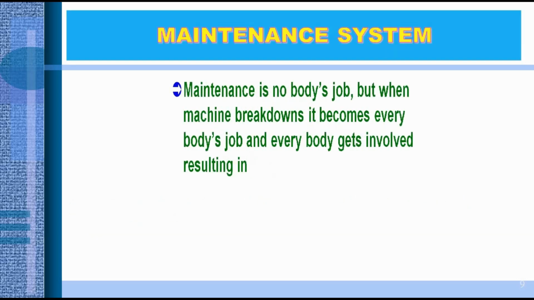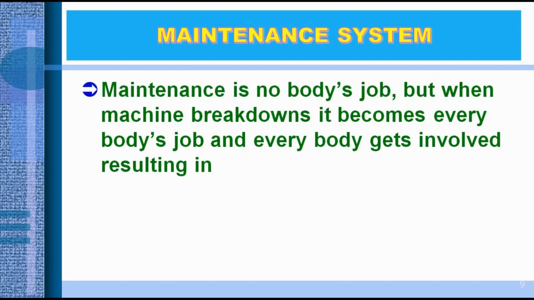If I go to the next point, you see, maintenance is nobody's job, but when a machine breaks down, it becomes everybody's job, and everybody gets involved, resulting in how? Yes, when the pump fails, there is no water. No water means every person needs water. So every person tries to resolve this problem and tries to know about the problem. That's why in maintenance, everybody comes and thinks how to overcome this type of situation.